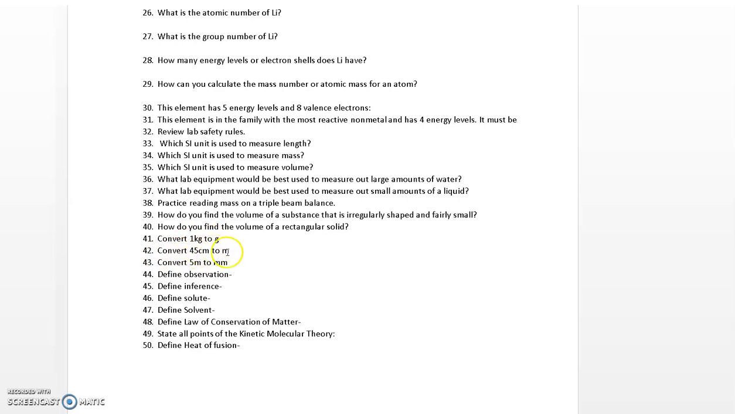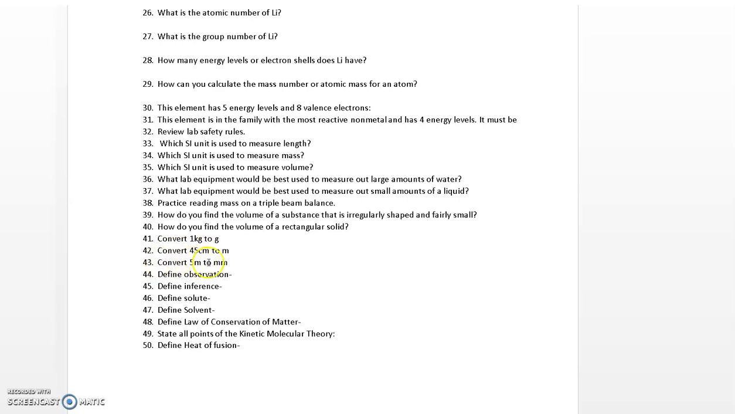45 centimeters to meters. Centimeters is 2 steps down from meters, and so to go to meters, we would have to go 2 steps up or 2 steps to the left. And so we would move our decimal place 2 places to the left. So 45 centimeters is equal to 0.45 meters.